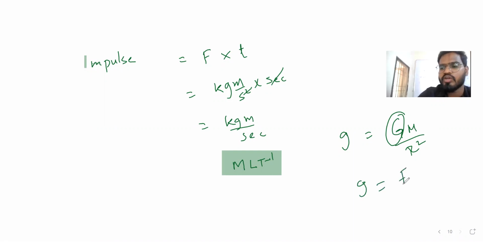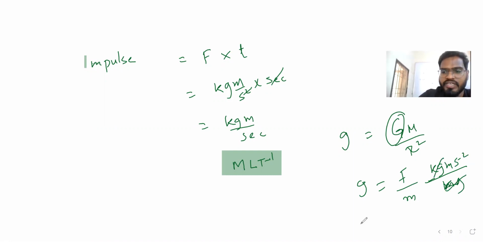Acceleration is force by mass, same thing, right? So kg meter per second square by kg, so meter per second square. Meter is length, T is time, so LT minus 2. That is the dimensional formula of g, ultimately acceleration.